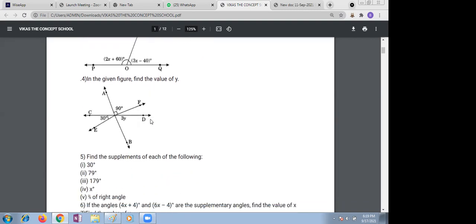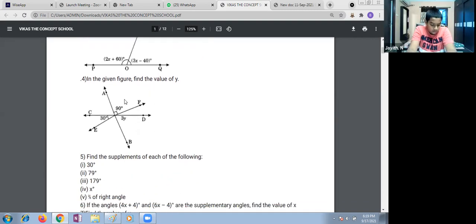Yes, ma'am. Ma'am, next one is 20. Why, ma'am? So 30 plus 90 is equal to 120. These are supplement, right? So it's 180. 180 minus 120 is equal to 60.